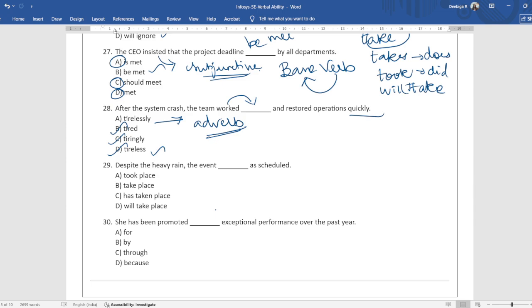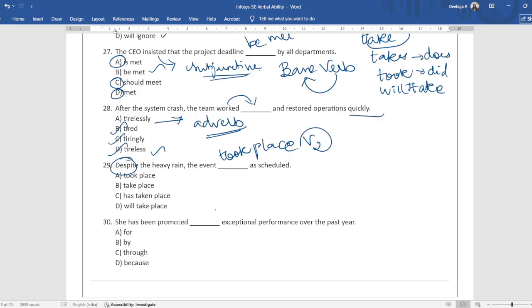Despite the heavy rains, the event dash is scheduled. The event... Let's see. Despite the heavy rain, when "despite" comes, this should be in the past form. Despite the heavy rain, the event took place as scheduled. Took place as scheduled.